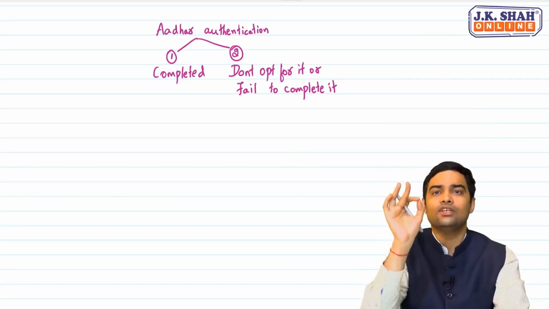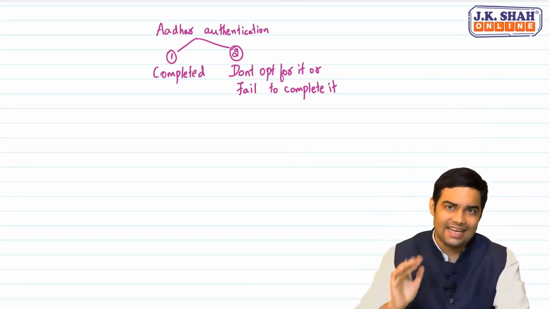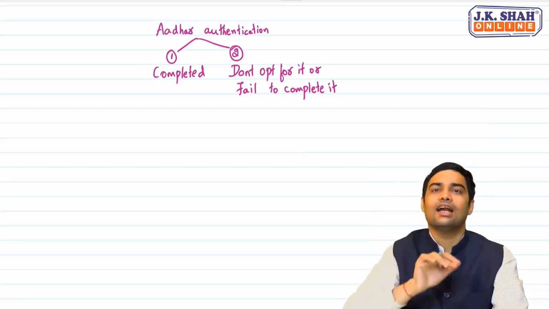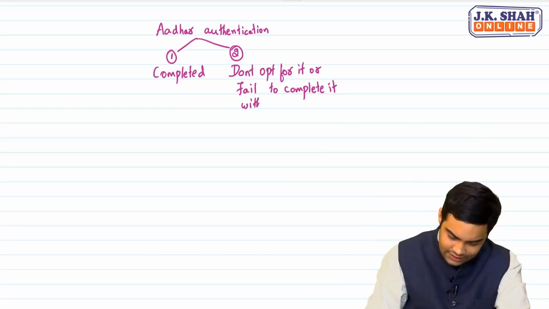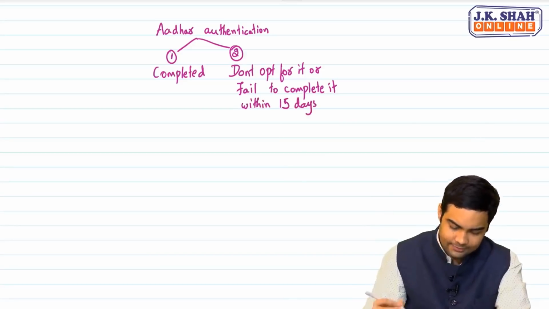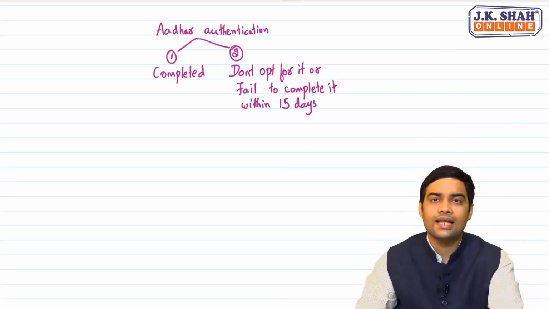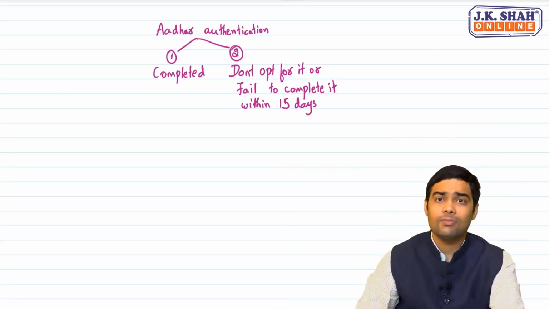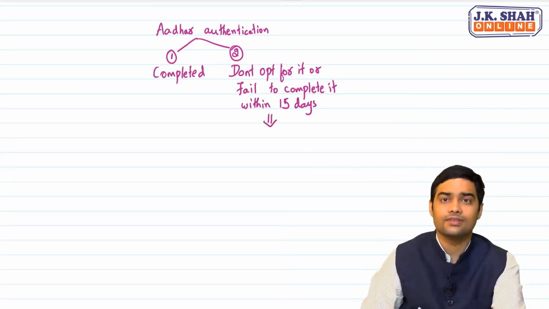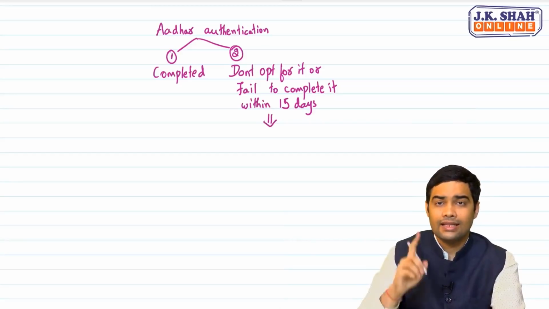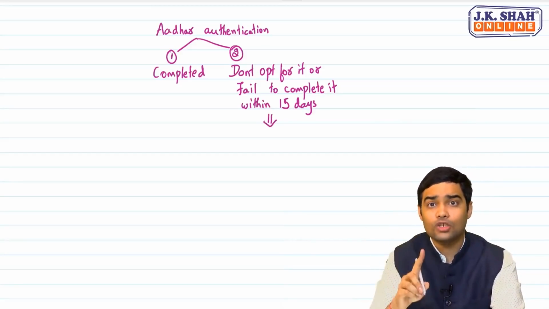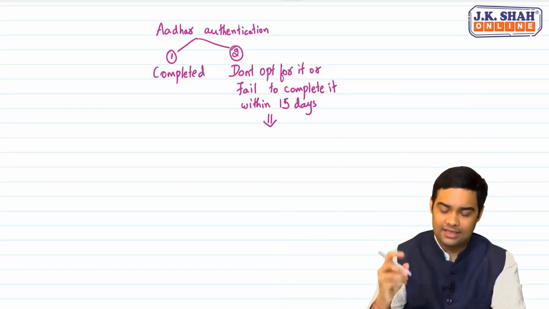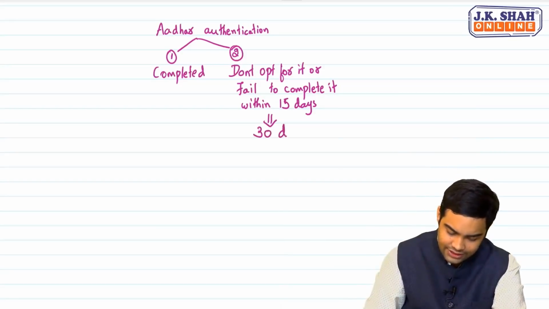If you don't opt for it or if you fail to complete it, because Aadhaar authentication once opted should be completed within 15 days. If a person does not opt for it or fails to complete it within 15 days, then what did the law say? Now what is the change? See, if a person does not opt for it, then the time limit for application to be processed by proper officer has been increased to 30 days.